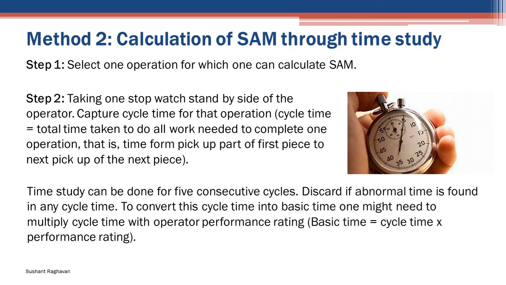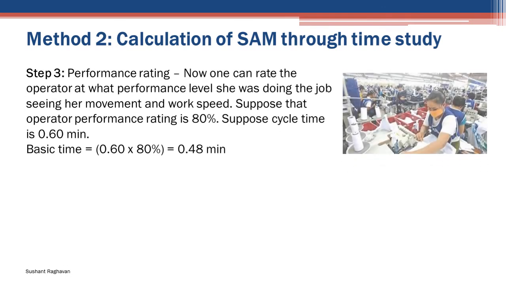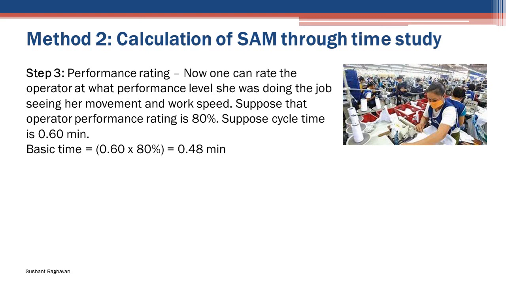To convert this cycle time into basic time, one might need to multiply cycle time with the operator performance rating. Basic time equals cycle time into performance rating. Step 3. Performance rating. Now one can rate the operator at what performance level she was doing the job, seeing the movement and work speed. Suppose that the operator performance rating is 80%. Suppose cycle time is 0.6 minute. Basic time equals 0.6 into 80%, equals 0.48 minute.